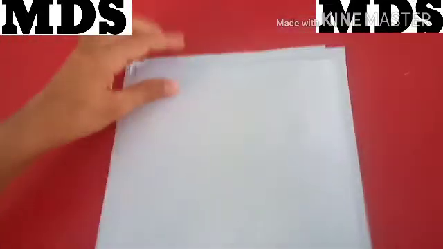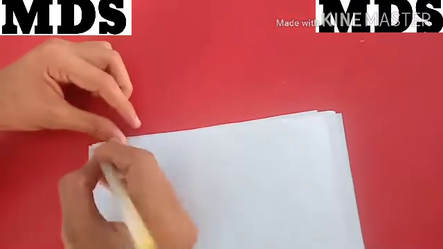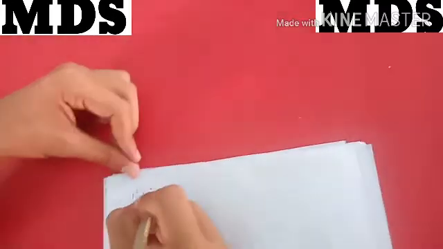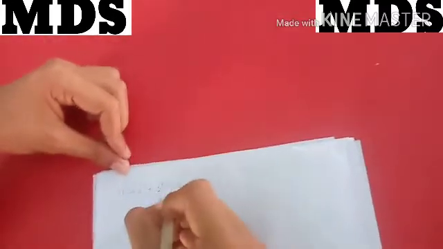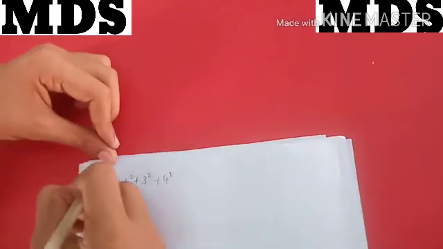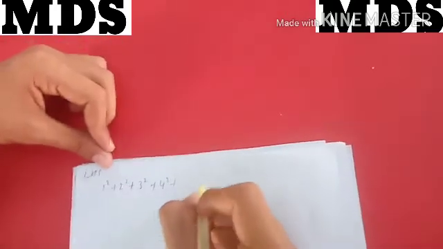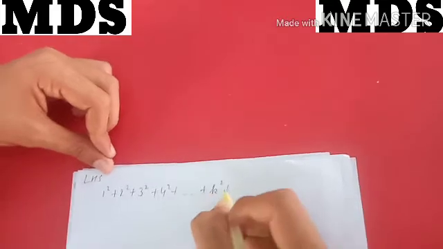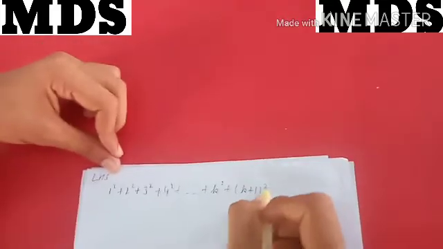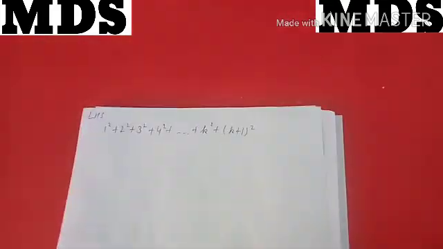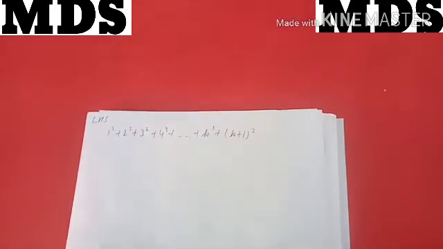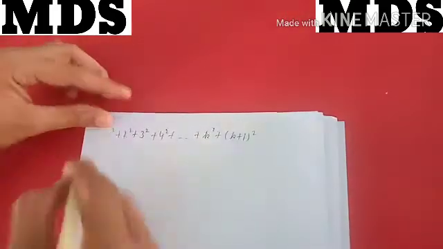So what do we have? We have square of 1 plus square of 2 plus square of 3 plus square of 4, this is our left hand side, plus square of k plus k plus 1 square. Now check this.